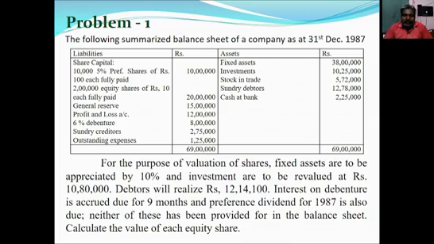So we make some adjustments after making the fixed assets and the debtors and investments values. Neither of these has been provided for in the balance sheet. So calculate the value of each equity share. They don't mention under which method the value of shares is to be calculated, but they have given assets value, investments value, debtors value. So with the help of this information, we should calculate the value of equity shares under